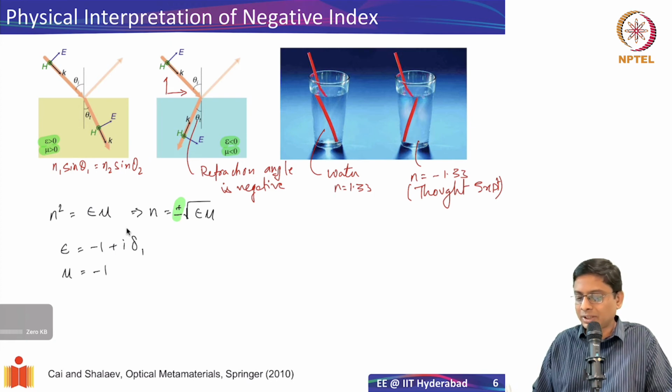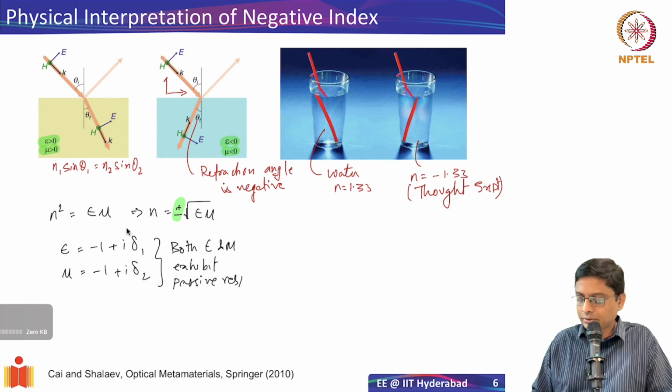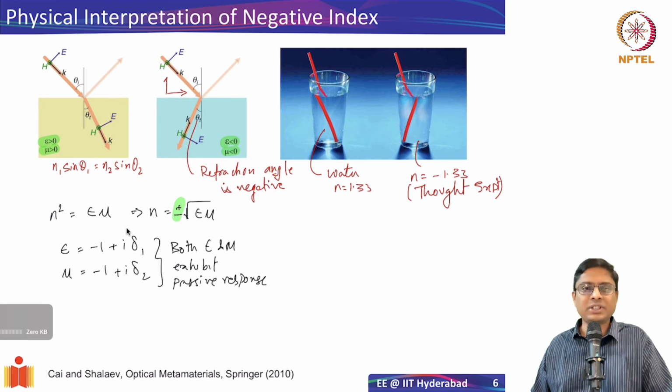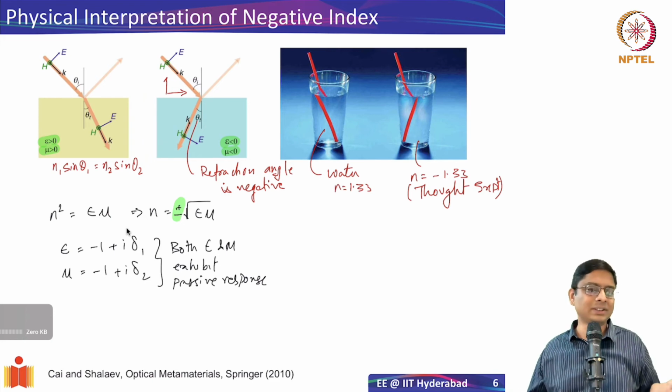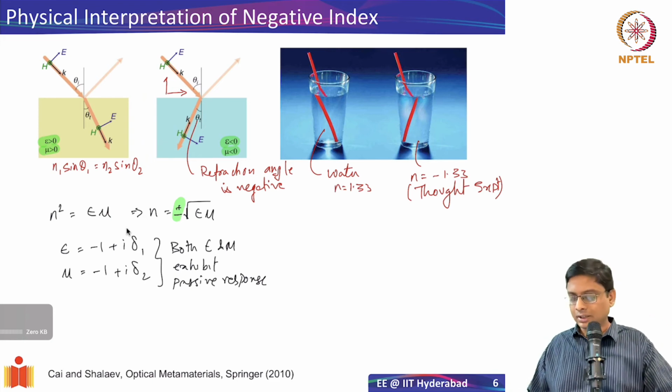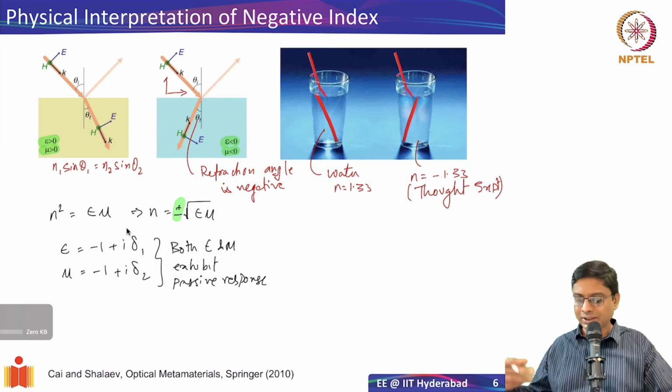Similarly, mu has to be of the form -1 plus i delta 2. Both epsilon and mu exhibit passive response. So we generate them out of things like metals and things like that. There's no gain.